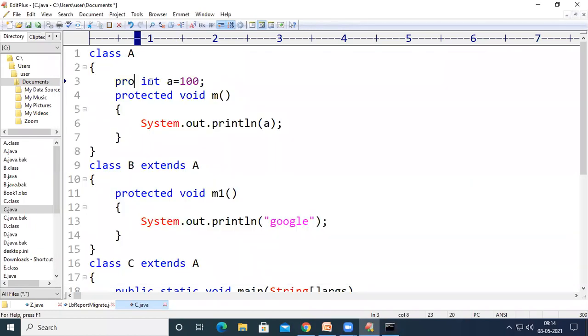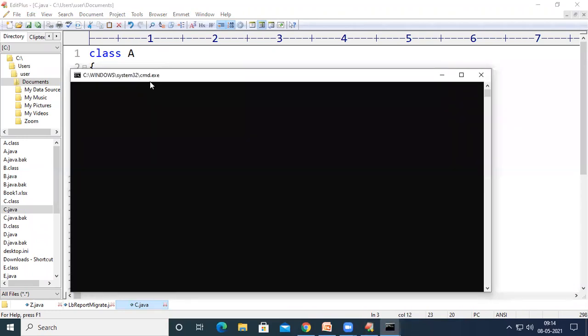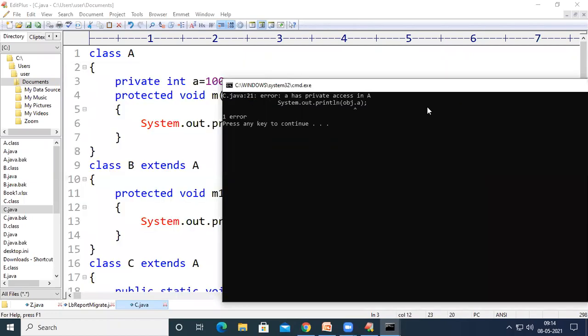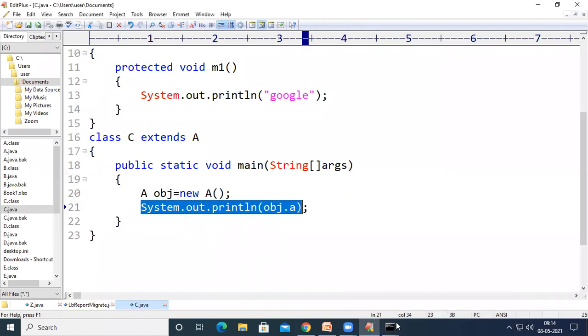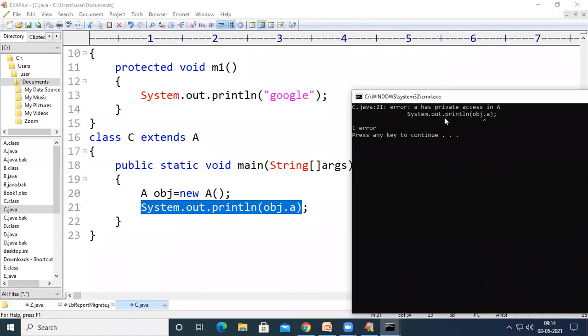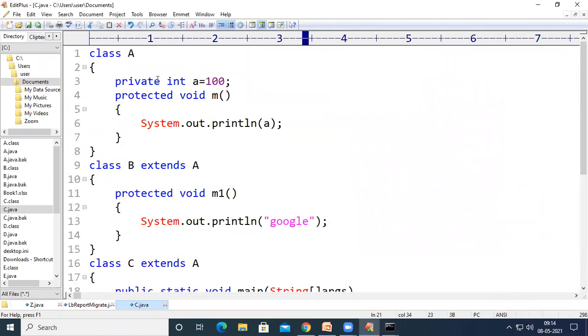And what happens if we declare it as private? So if we declare it as private, then we cannot access variable A. You can see here there is an error at line number 21. Line number 21, we are trying to access the variable A, where the variable A was declared as private. So when we declare it as private, we can access it only in the same class. We cannot access it in any other class or in any other packages, right? So this is all about these public, private, and protected keywords, right?